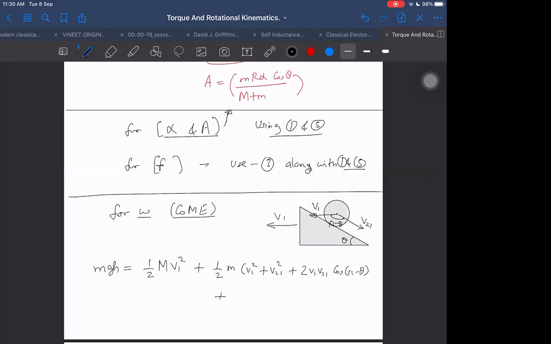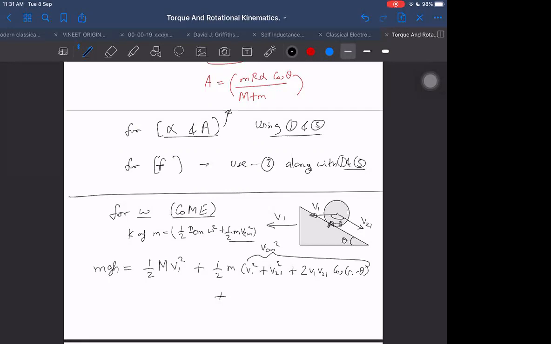Not enough, because the kinetic energy of small m will be equal to two kinetic energies. Here I have to write half of I_CM omega square plus half of m into V_CM square. This thing was just V_CM square. What? Half I_P omega square, I_P we cannot write.